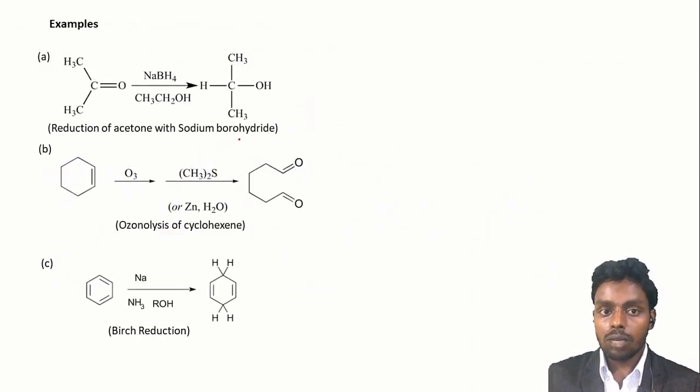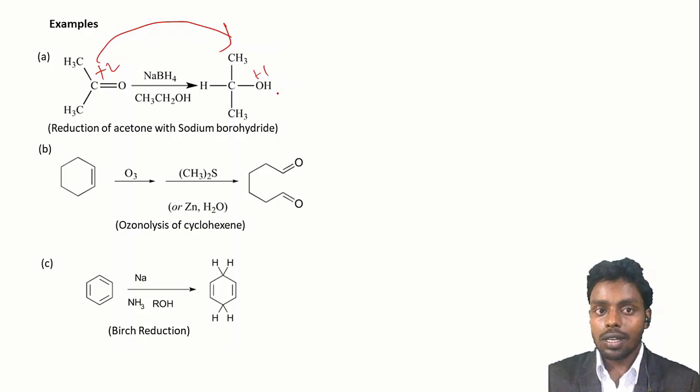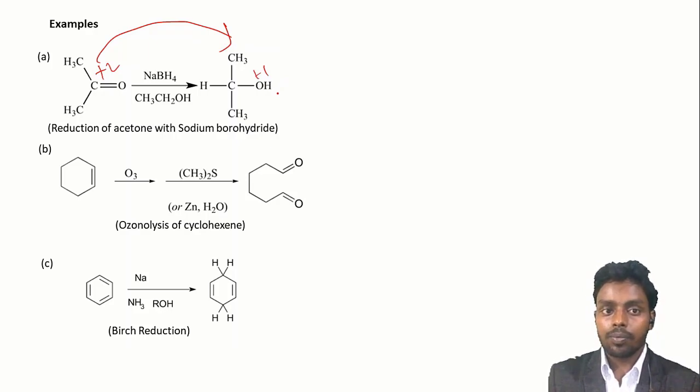reduction of acetone with sodium borohydride is an example of reduction reaction, because in this reaction acetone is converted into alcohol. So here the oxidation state of carbon is +2, and here the oxidation state of carbon is +1. So we are moving from +2 to +1 state, so it is a reduction reaction.